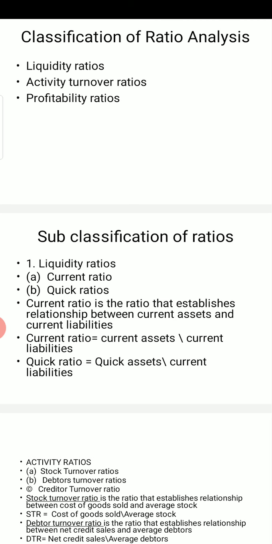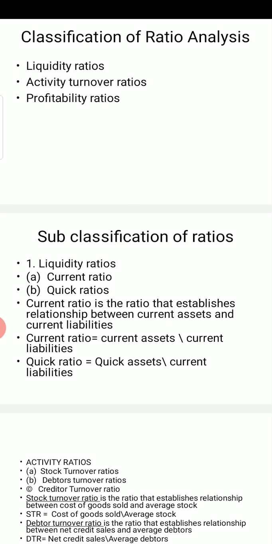Internal choice generally comes in the question from this chapter. You will be provided with 4 to 5 ratios, and out of them you need to calculate at least 3 ratios. Each ratio will be of 2 marks. So generally a 6 marks practical question comes from this chapter.